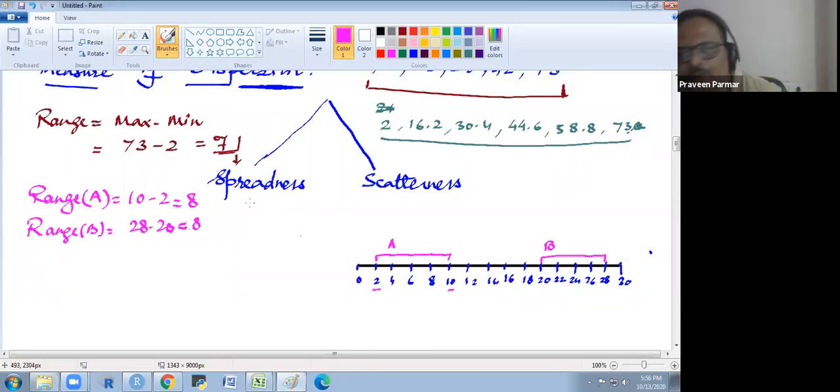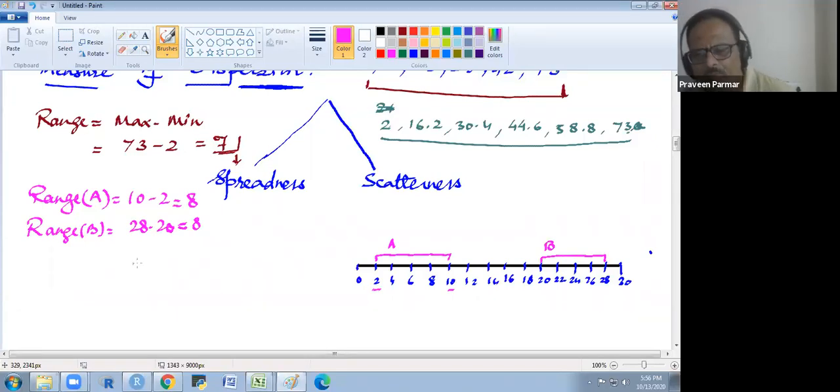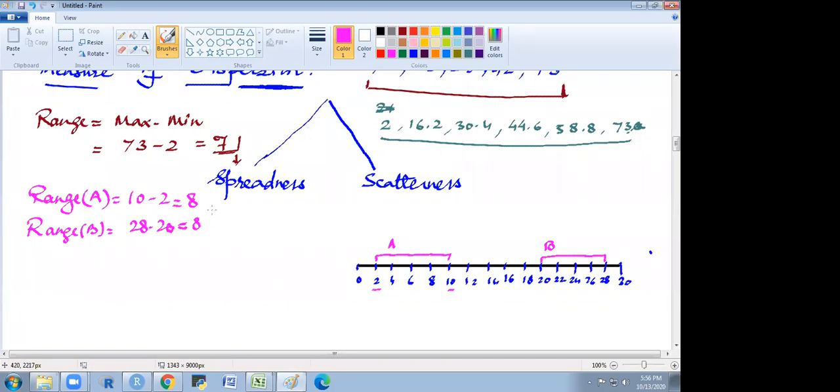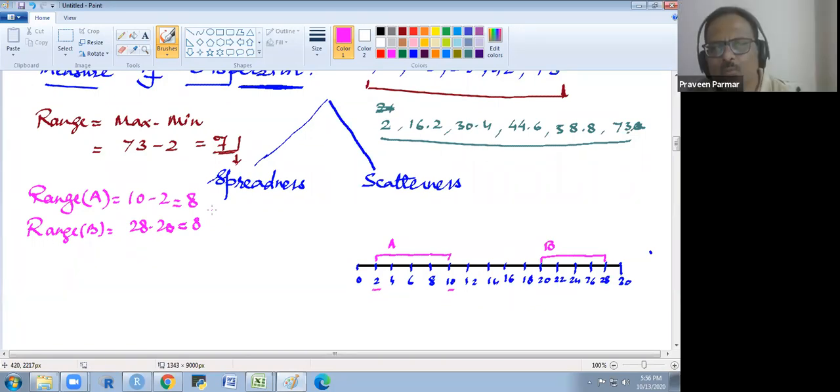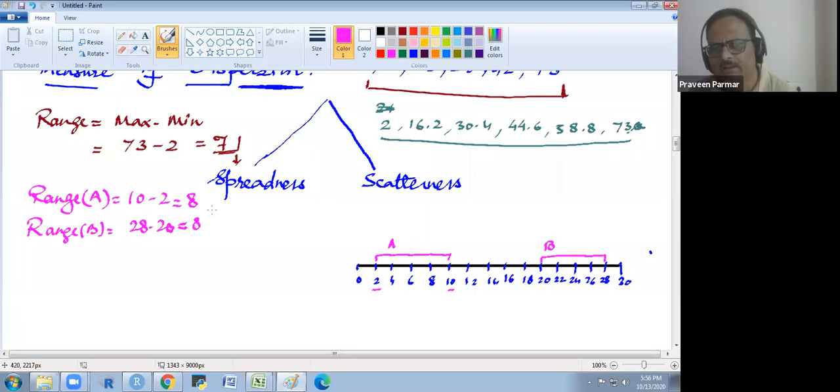If there are two companies, A and B, both offering you an offer letter for a job, and both are mentioning the range of their employees' salary, near about 8 lakhs per annum.